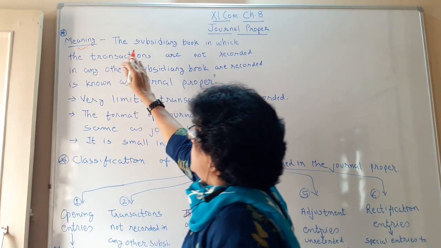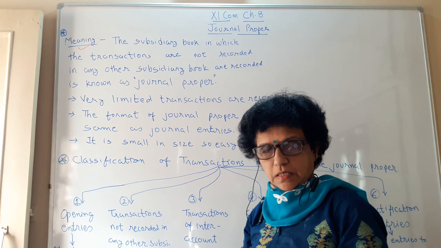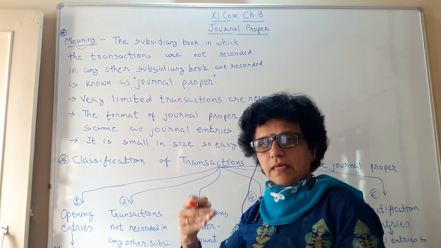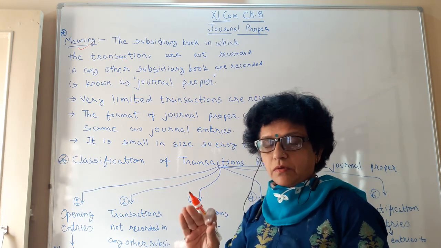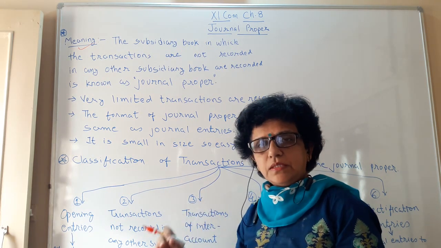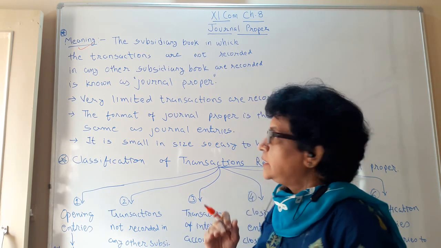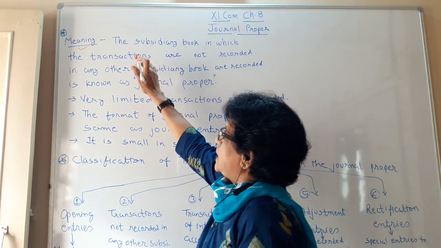Journal proper is also one of the subsidiary books, because all the transactions which are not recorded in any other subsidiary book are to be entered in journal proper. So journal proper is also one of the subsidiary books. Let us see how you write about it.